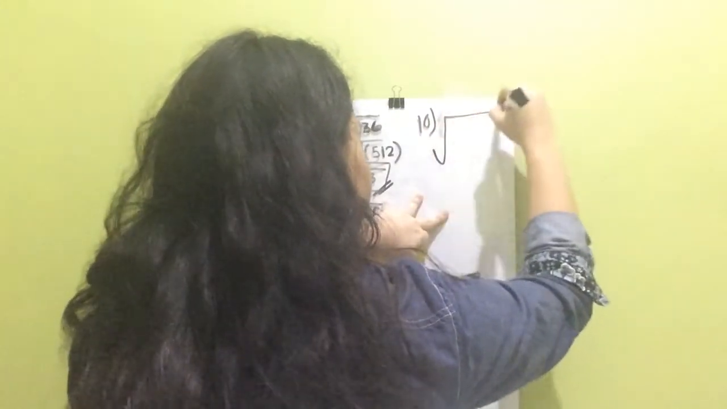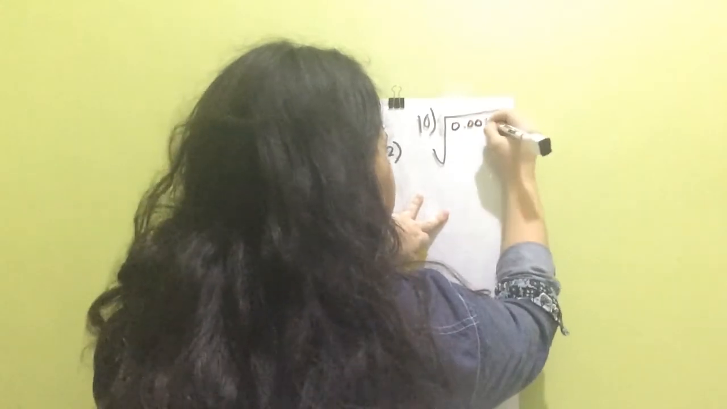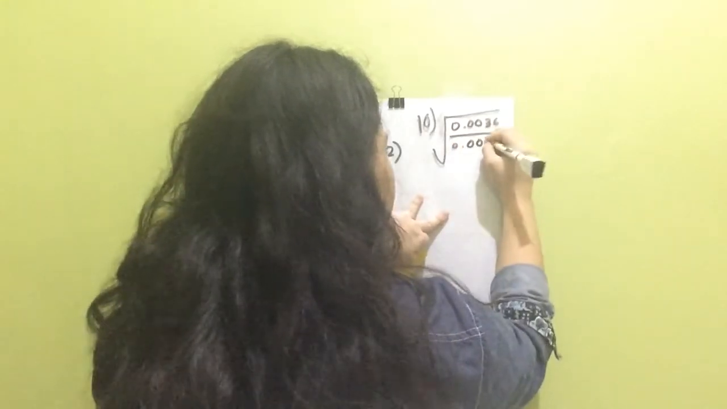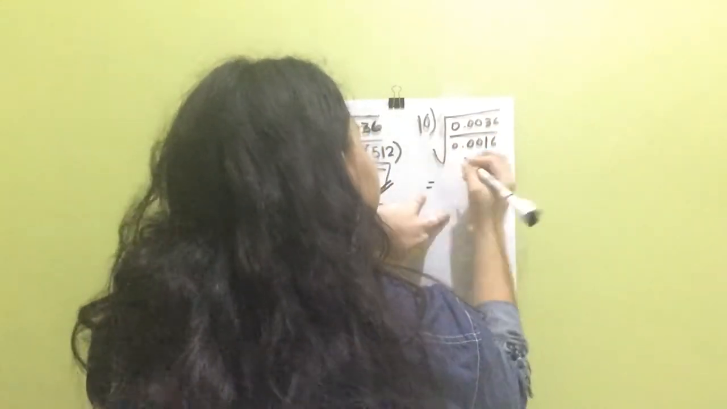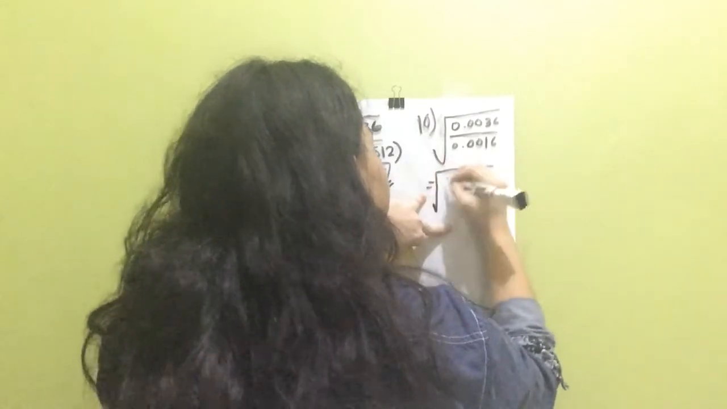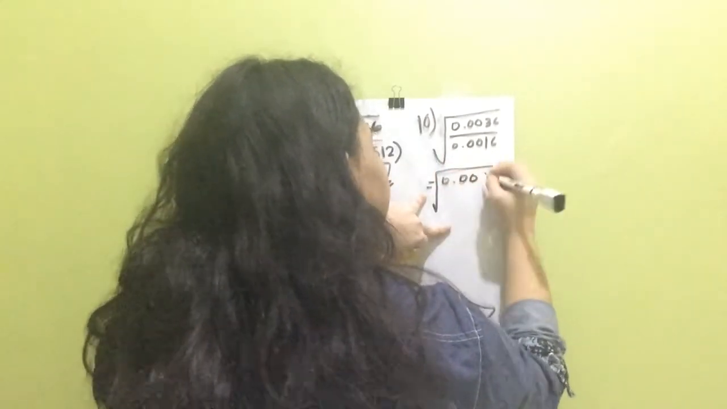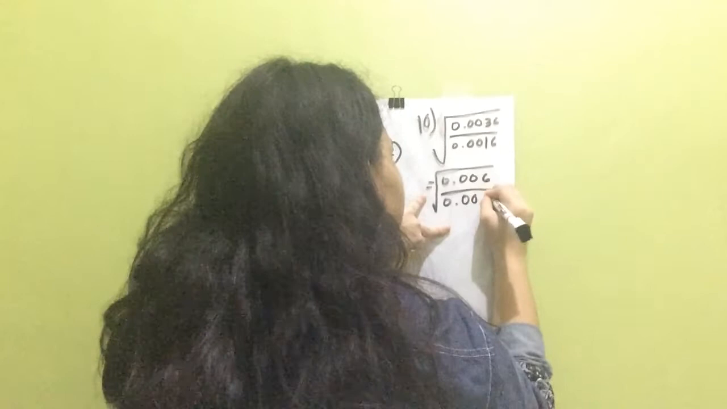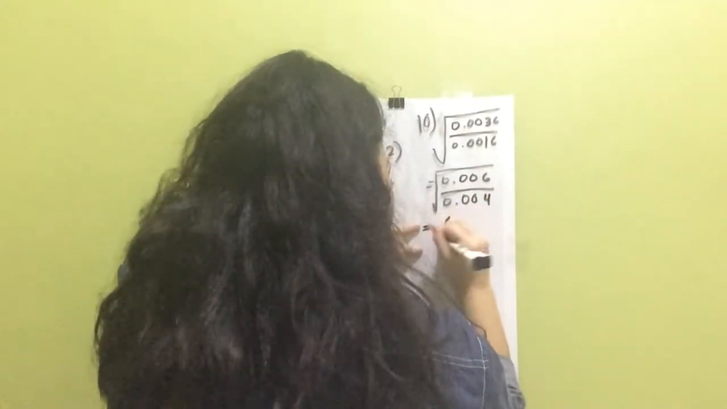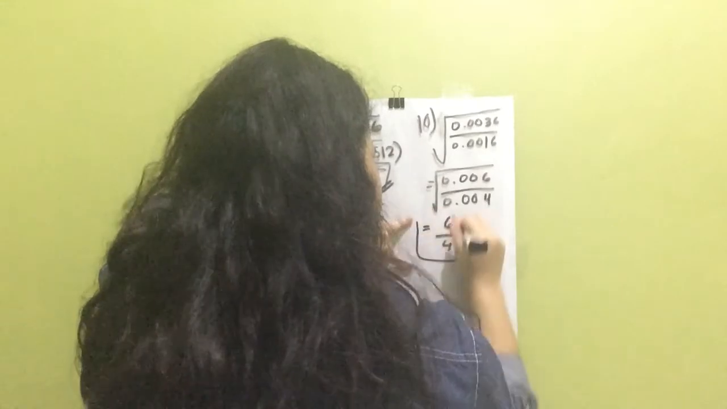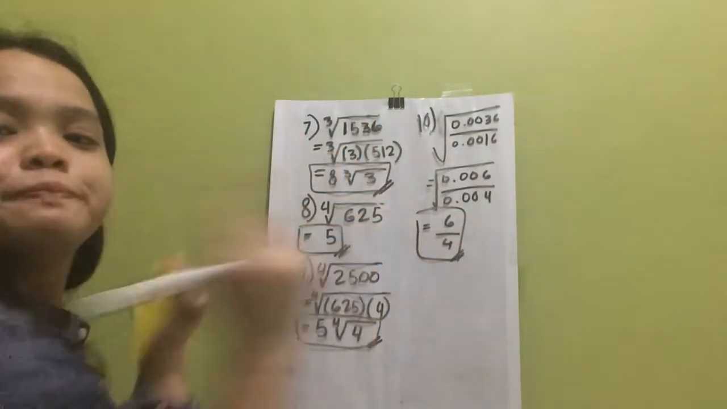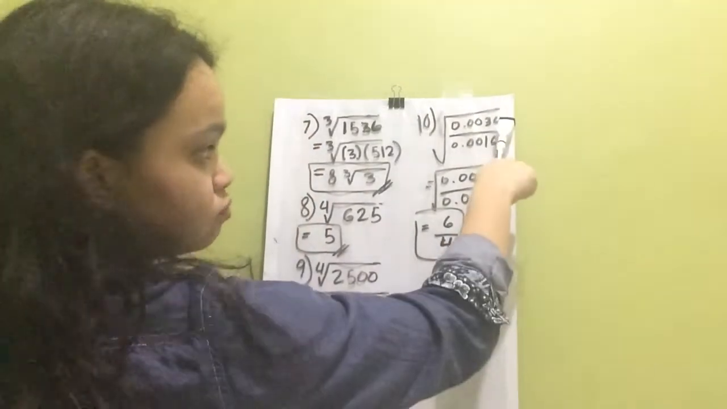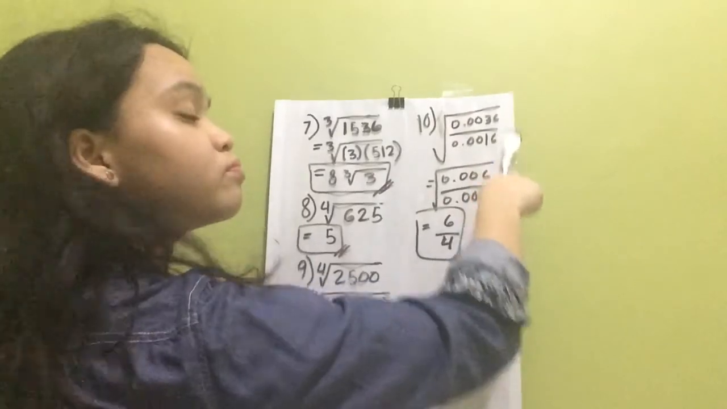Number 9. Okay. Square root of 0.0036 over 0.0016. Don't get terrified by the 0.00, because it's not that important. Since 36 and 16 is a perfect square, you can simplify it. Square root of 0.0036 over 0.0016 will give you the answer of 6 over 4. You just remove the 0.00 directly. Correct.